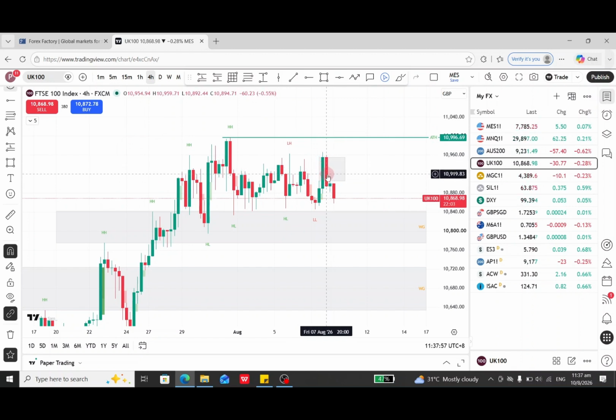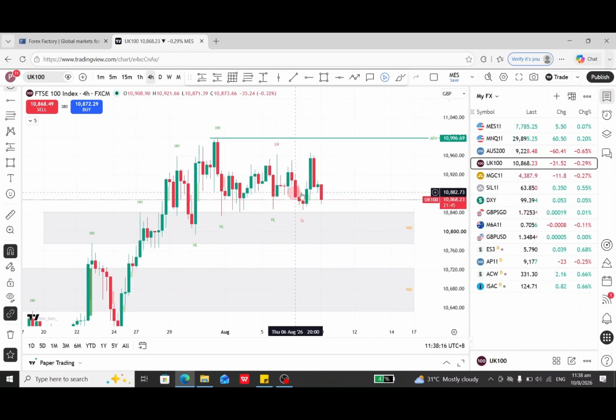But because of this red candle, this buy gap is not formed. Then I think potentially another selling gap will form, because this candle will come into this zone. This will potentially be a sell gap, but not for selling, because the market is still showing alternating gaps and is still in the range. So this week I will skip UK 100, but I will be monitoring the other three. Okay, that's all for this week.